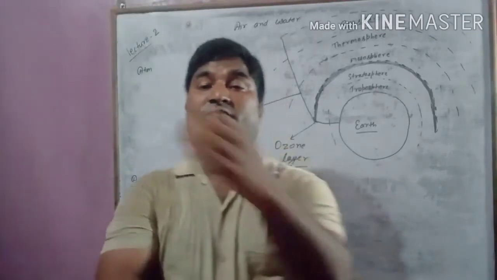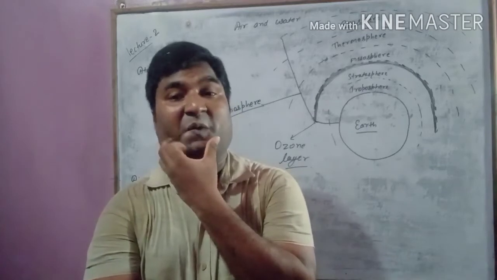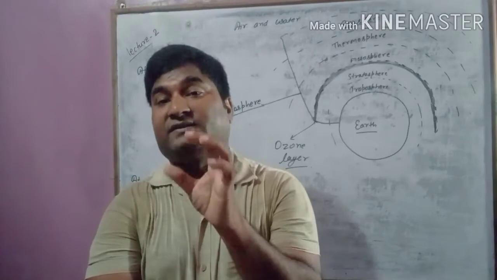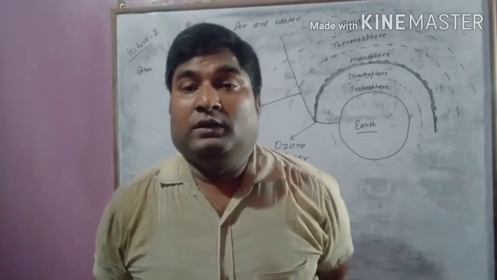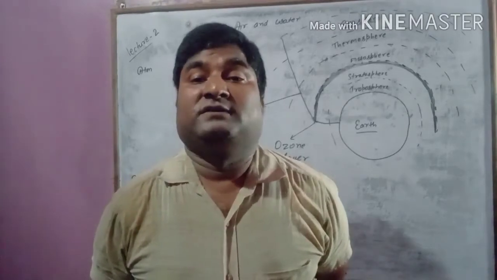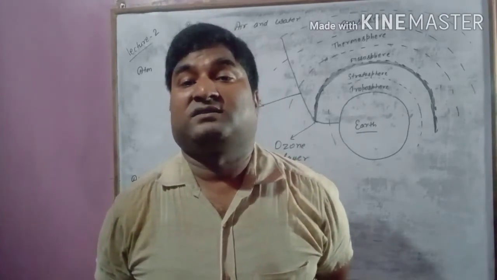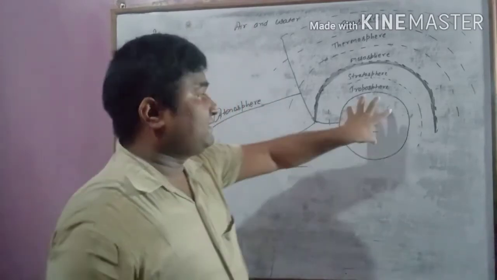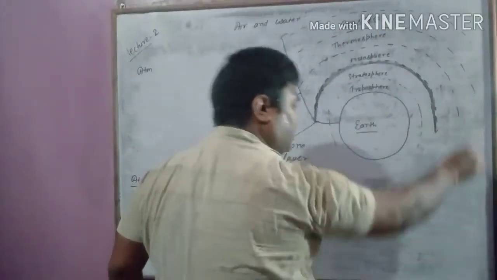In today's video, we are going to discuss atmosphere, which I told you at the end of the last video. See, atmosphere: the air that surrounds the earth is called atmosphere. This is the planet earth, and around this it is surrounded.